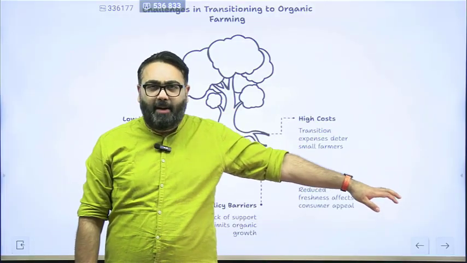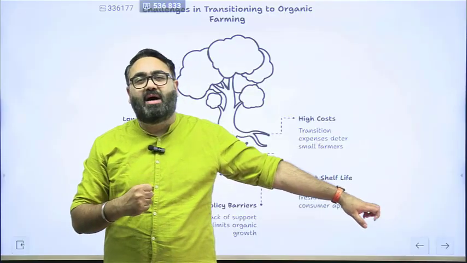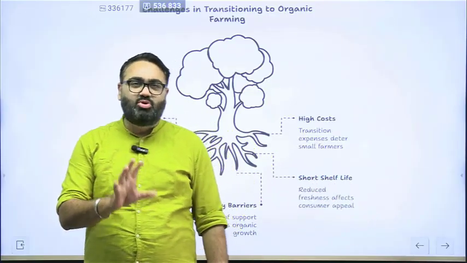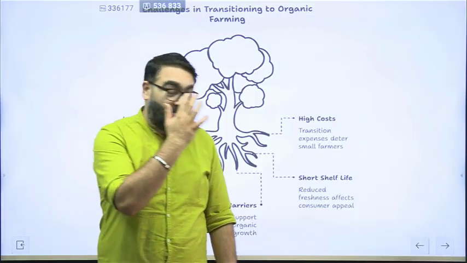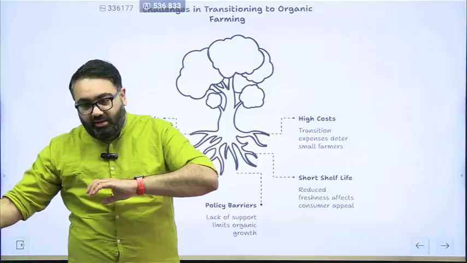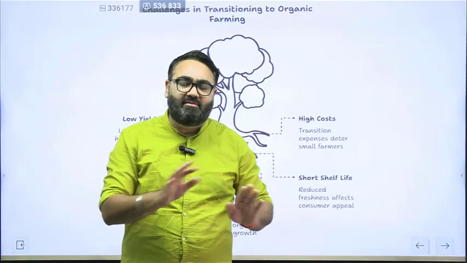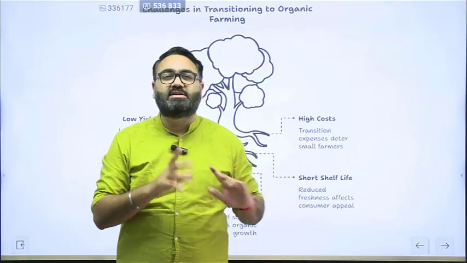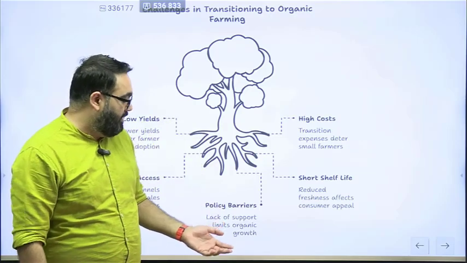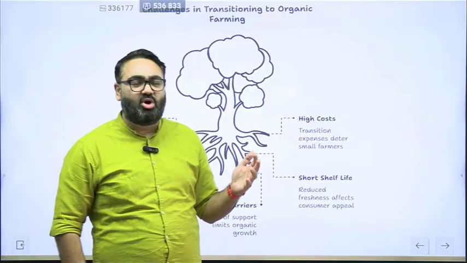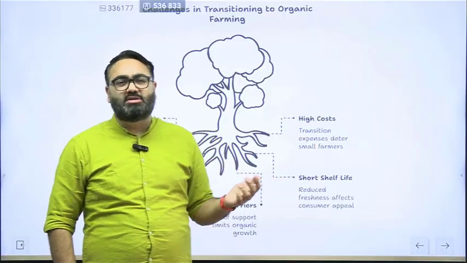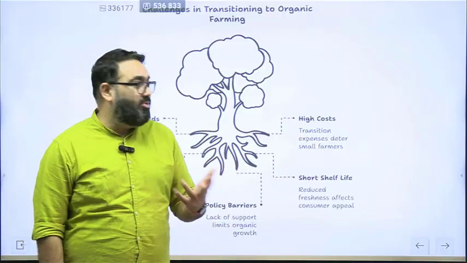In case of India, in such a price sensitive market, most people are still just looking for the cheapest product. When you go to the market, someone says this potato is double the price of others because it is organic. A lot of people will say, I don't want it. Give me the cheaper one. That's a big problem. There are policy barriers. There is still a lack of policies when it comes to organic farming. There are some, I'll just show you some of the examples, but policy support still lacks.